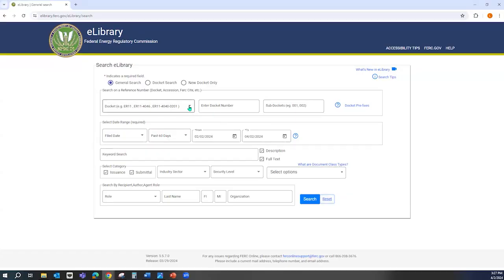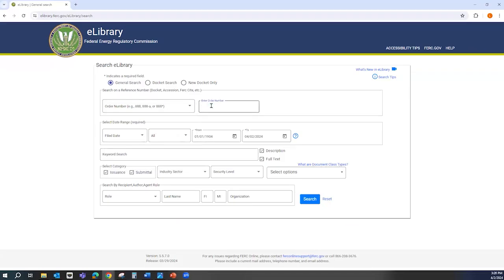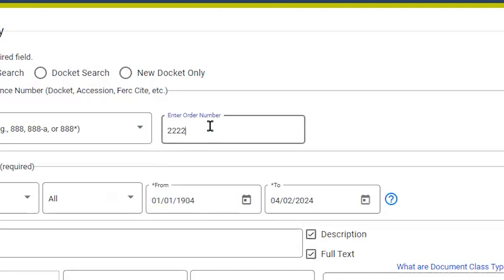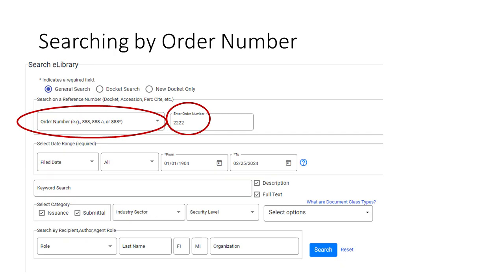What you do is you'll click on the drop-down menu under the reference number section and select the category order number to search with a number like 2222 for filings, issuances, and compliance associated with order 2222.